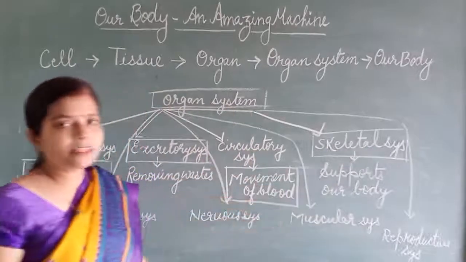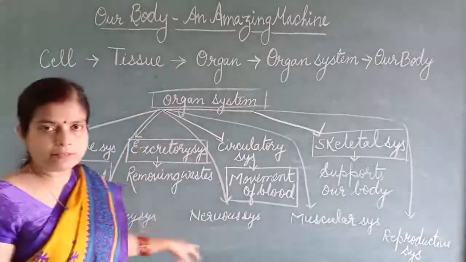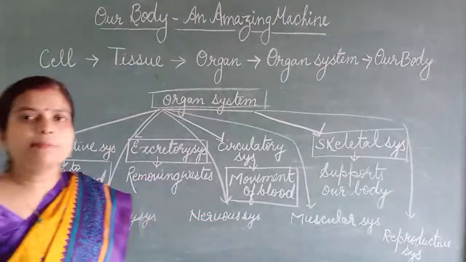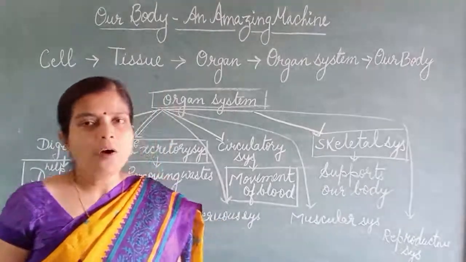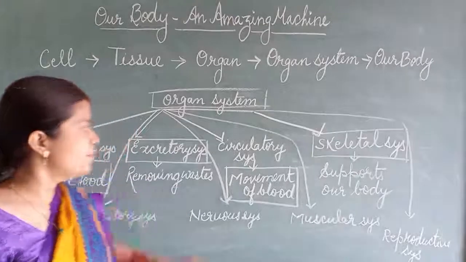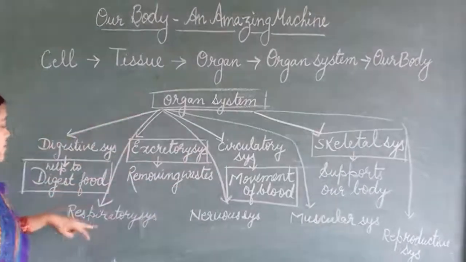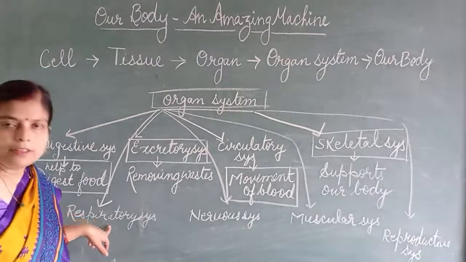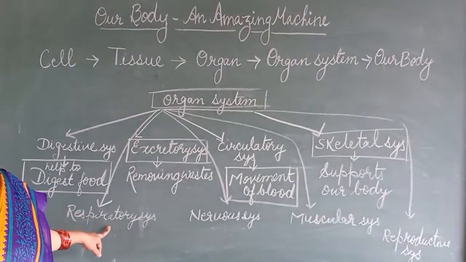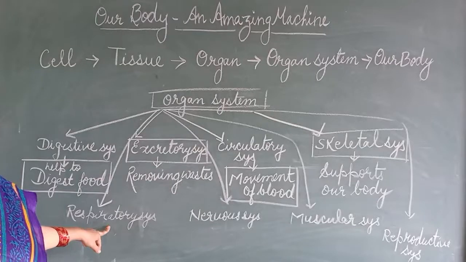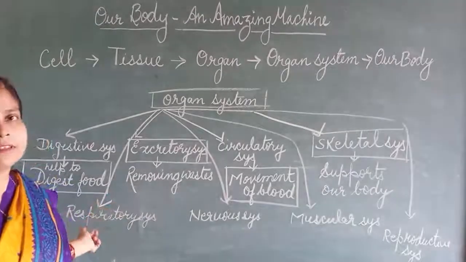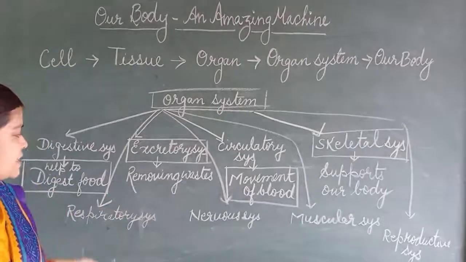Besides this flow chart, there are more systems in our body, okay? Our body is made up of 8 organ systems. 4 are given over there, and the rest 4 are here. Respiratory system: what is the function of the respiratory system? To respire, means to breathe in, breathe out. The work of the respiratory system is to help in respiration.